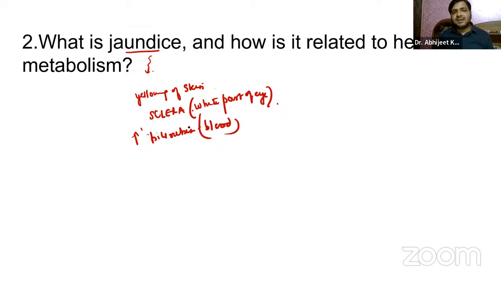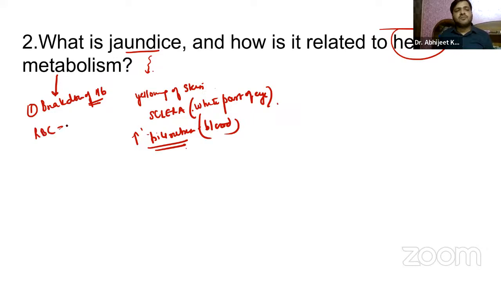Bilirubin is a yellowish pigment produced during the breakdown of heme. Heme is a component of hemoglobin, and that is something you have to remember about jaundice. Firstly, there is breakdown of hemoglobin. RBCs have a lifespan of 120 days, so hemoglobin is broken down into heme and globin. Globin proteins are further broken down into amino acids, which are reused or metabolized.